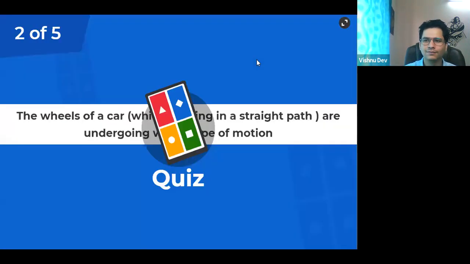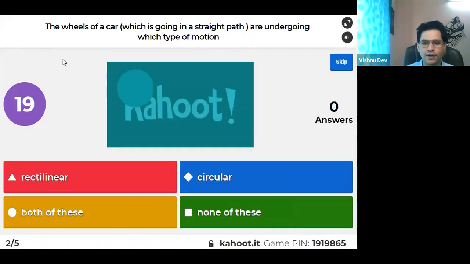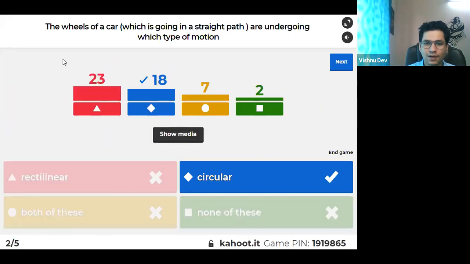Next. The wheels of a car which is going in a straight path are undergoing which type of motion? Tell me. Easy. 10 seconds. Circular motion, right? How come it is rectilinear? It is the same as a fan, right?